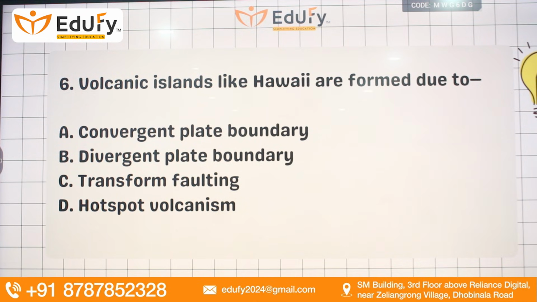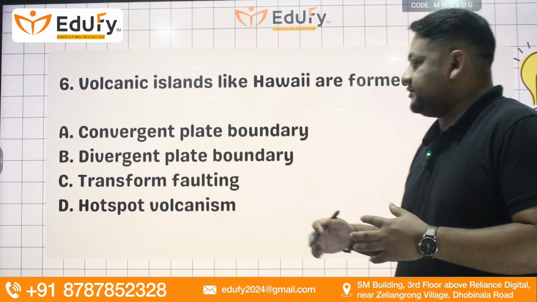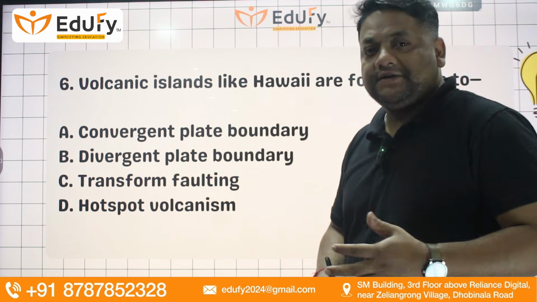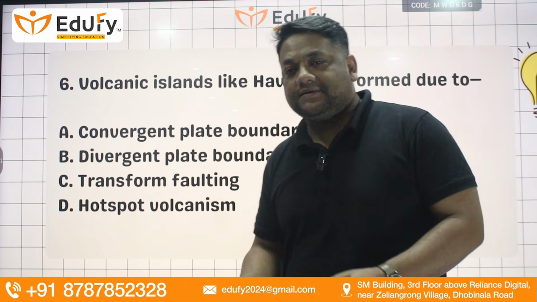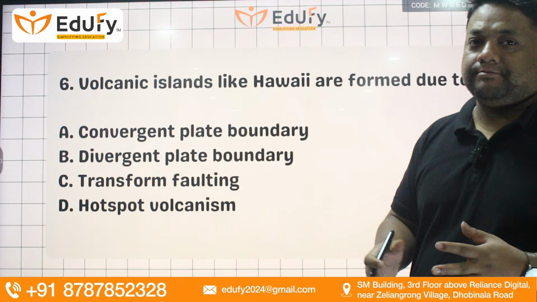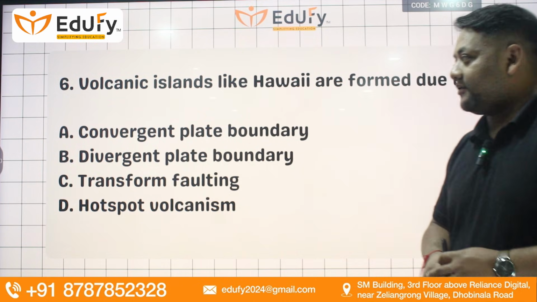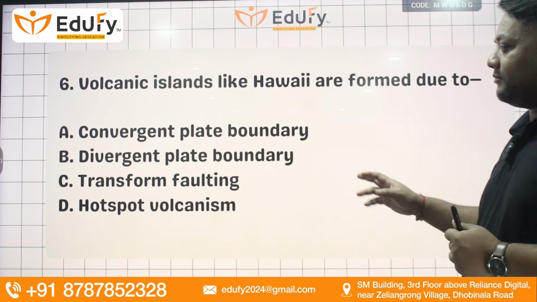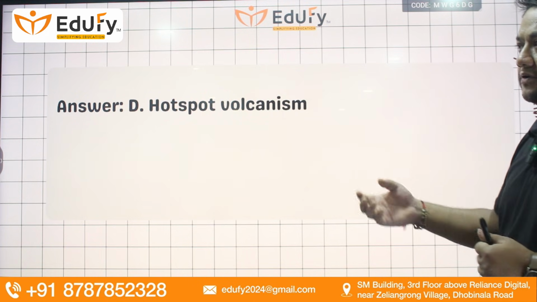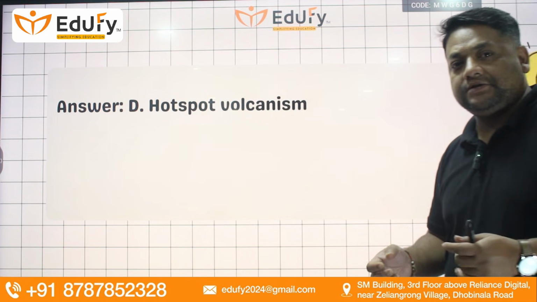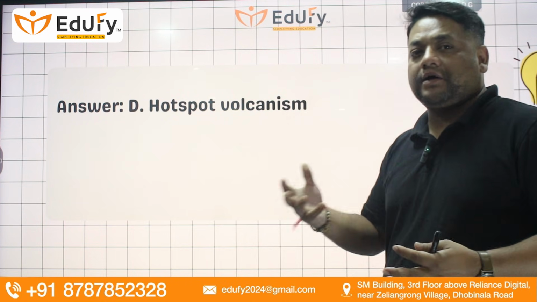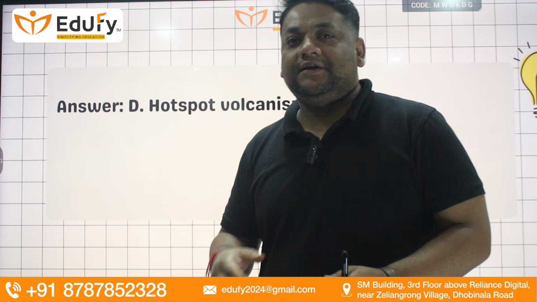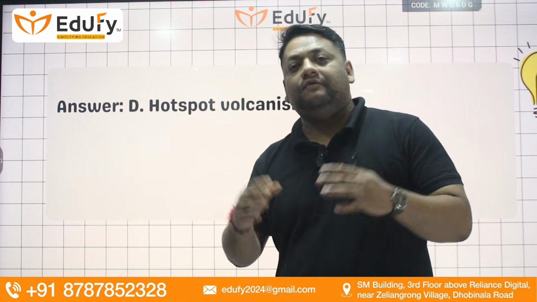Volcanic islands like Hawaii are formed due to convergent plate boundaries, divergent plate boundaries, transform faulting, or hotspot volcanism. The Hawaiian Islands are now a part of the US, but they are found in the Pacific waters, somewhere to the west of America. The Hawaiian Islands were formed due to option D, hotspot eruptions. Hotspot eruptions mean that suddenly from somewhere lava tries to come up, and if there is an ocean, the ocean solidifies the lava, and gradually the height of the lava increases and converts into islands.